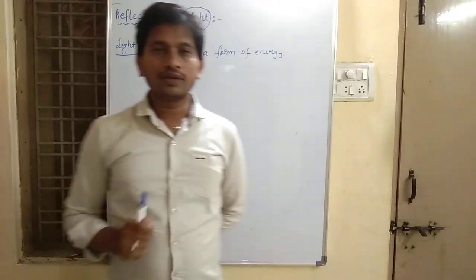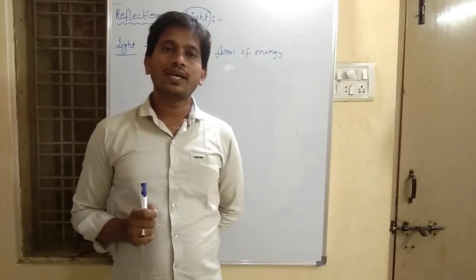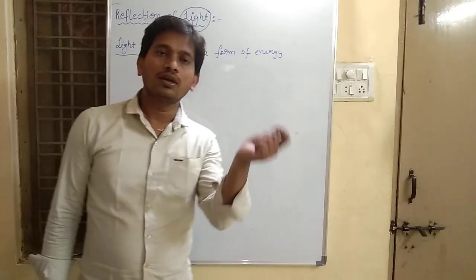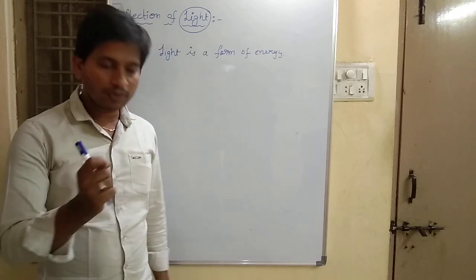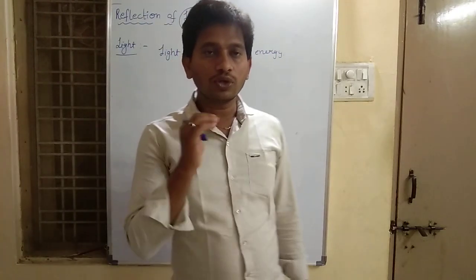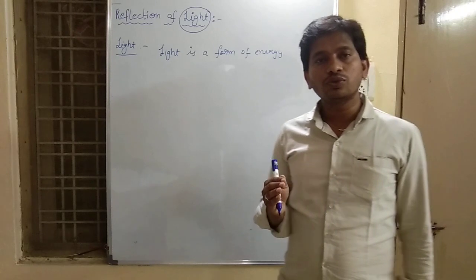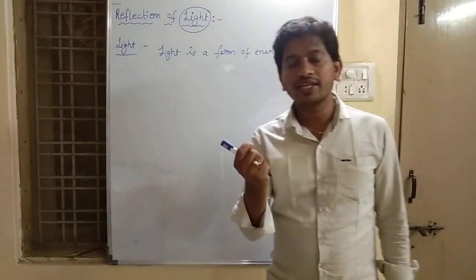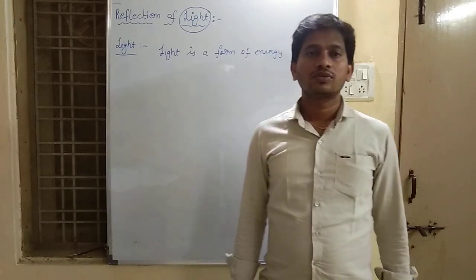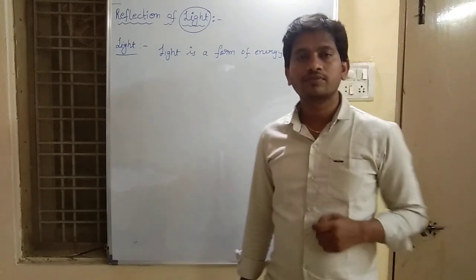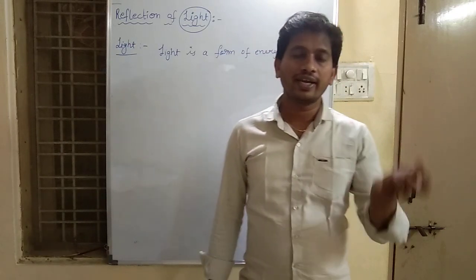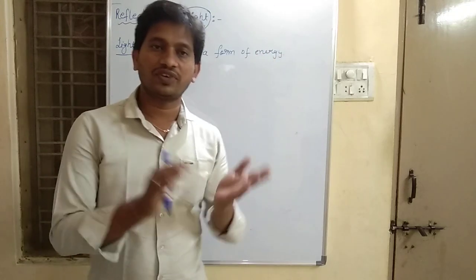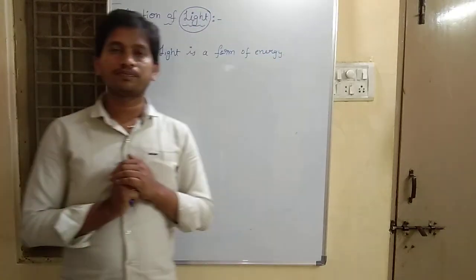Before that, what do you mean by luminous object and what do you mean by non-luminous object? As I told you, light enables us to see things around us. So, from where do we get this light? We get it from natural sources as well as artificial ones. We have two types of sources.